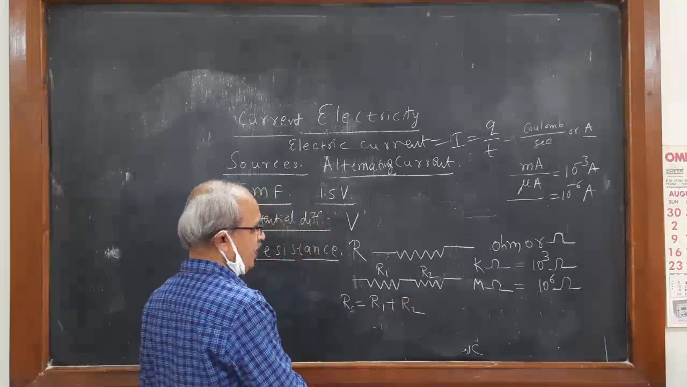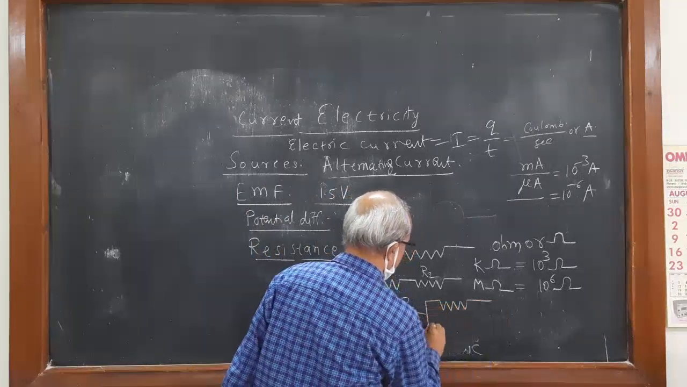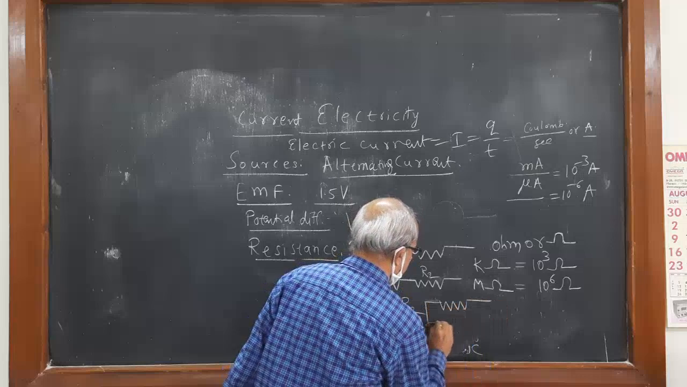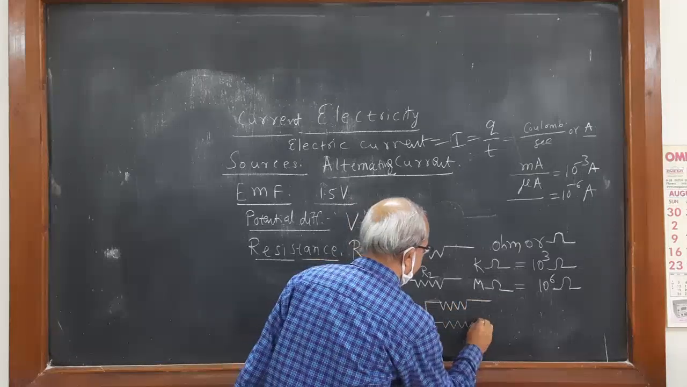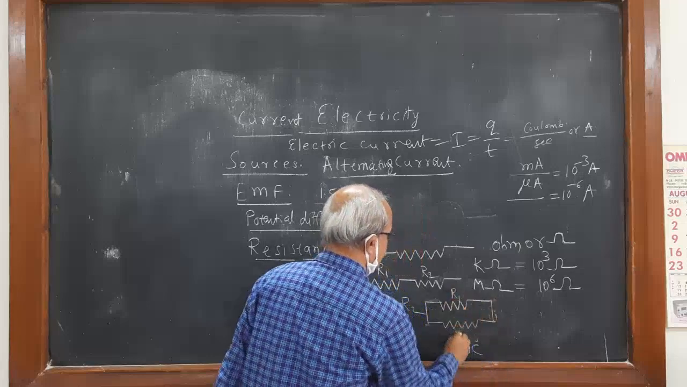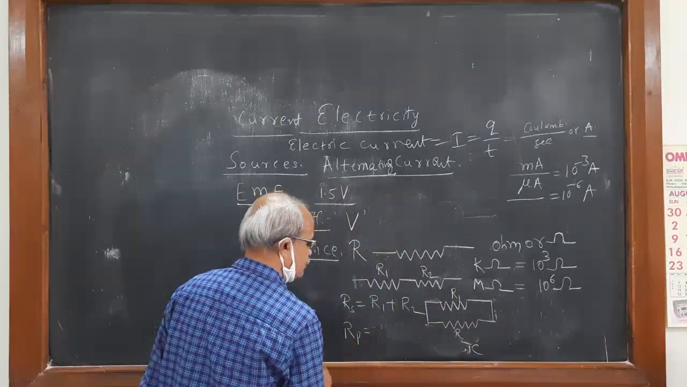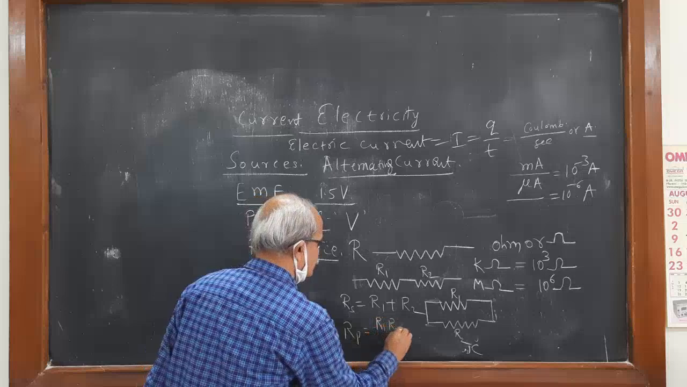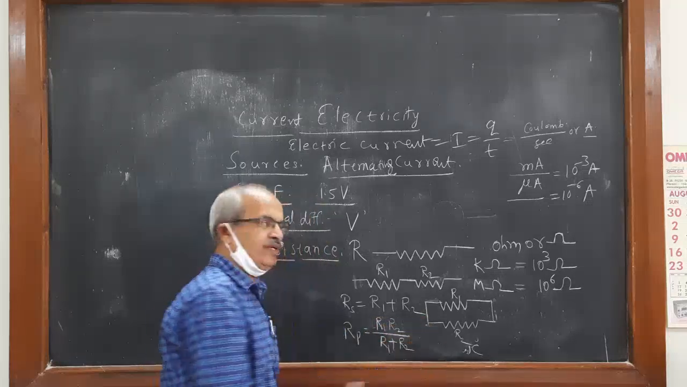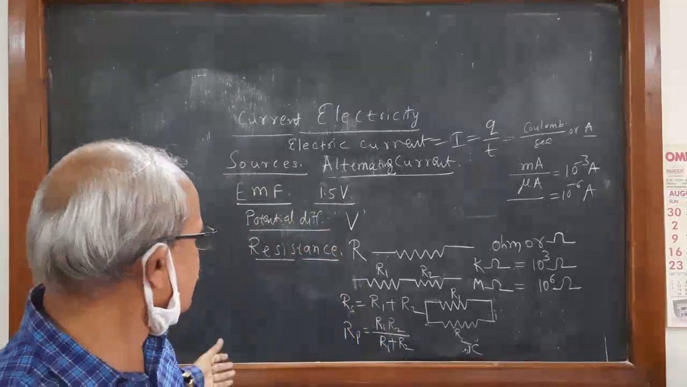If you connect them in parallel, how do you connect? Like this. This is called parallel connection, R1, R2. Here it was Rs, here it is Rp, equal to R1 R2 divided by R1 plus R2. So according to the requirement, as given in the diagram, they may be connected in series or parallel. Resistance may be of different types.